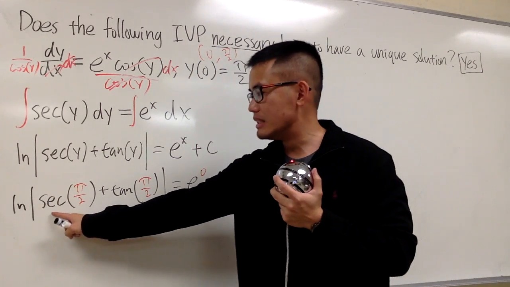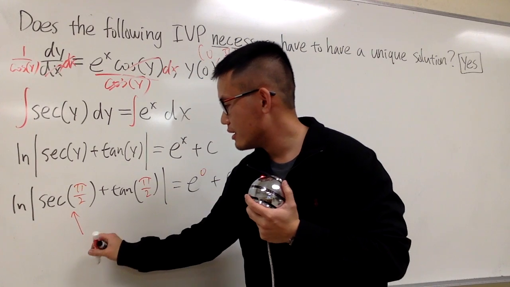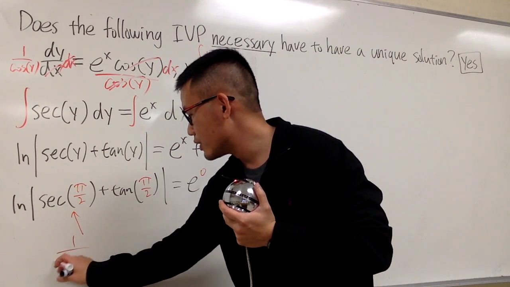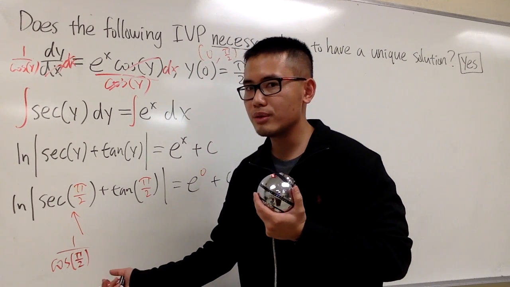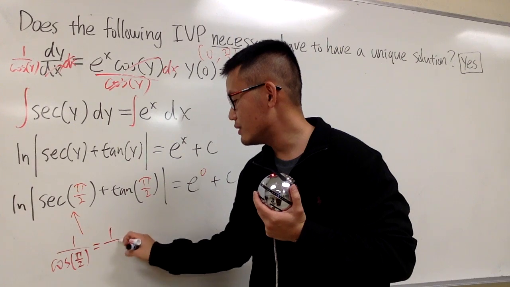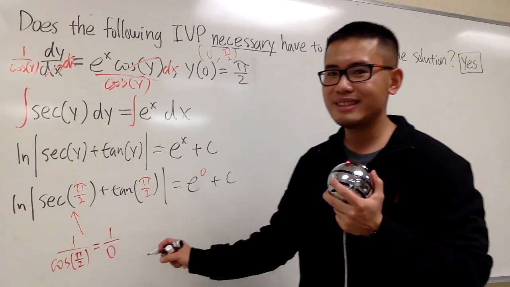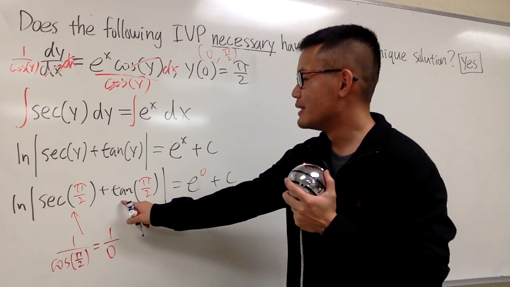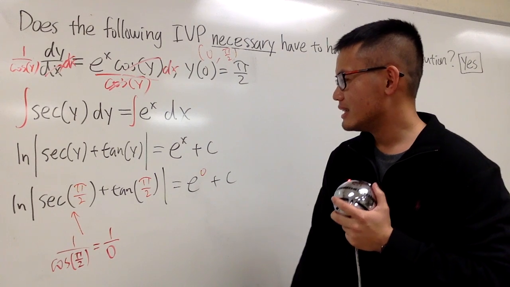What is secant of pi over 2? This right here is technically 1 over cosine pi over 2. But what's cosine pi over 2? It's 0. And this becomes 1 over 0. This is bad. This is real bad. Likewise, in fact, tangent of pi over 2, it's also not defined, right?